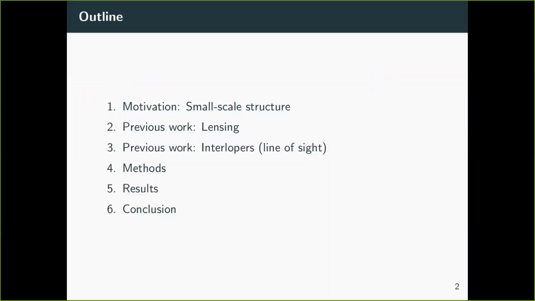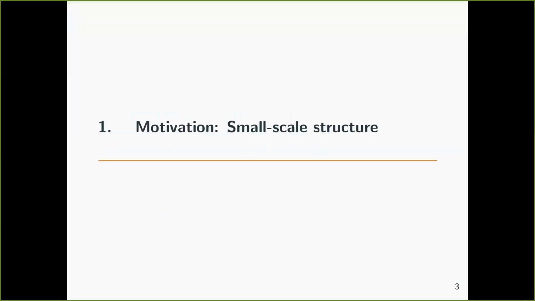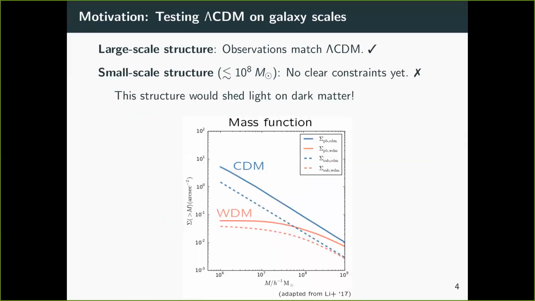First, we will talk about the motivation. Then we will go into the relevant previous work about lensing and interlopers, which are also known as line-of-sight halos. Then we'll talk about methods, results, and the conclusion. So first, for the motivation.